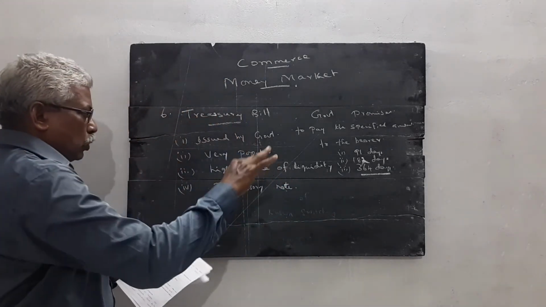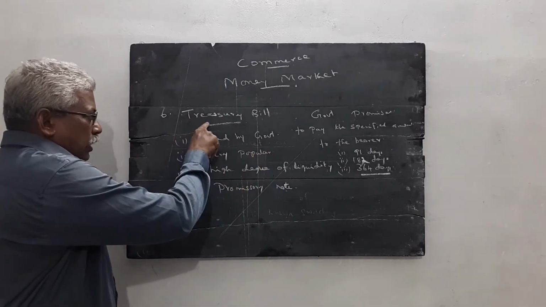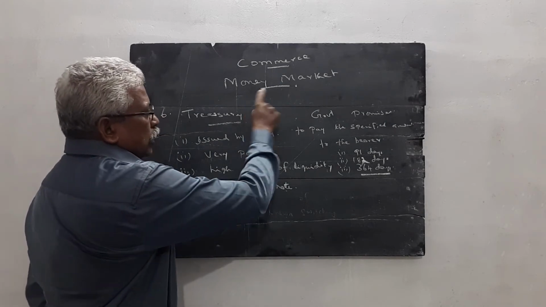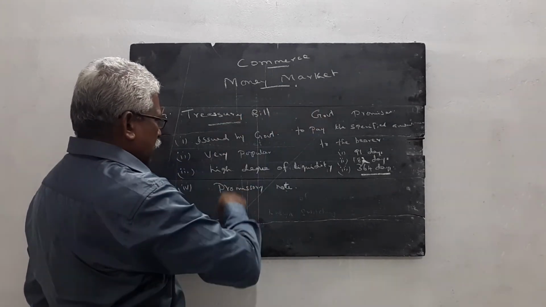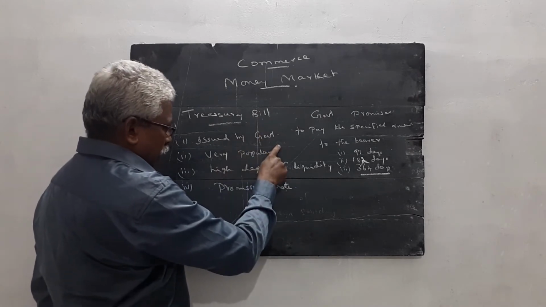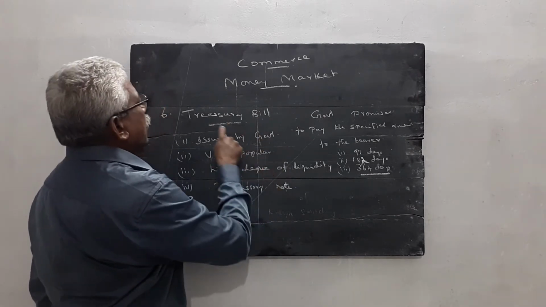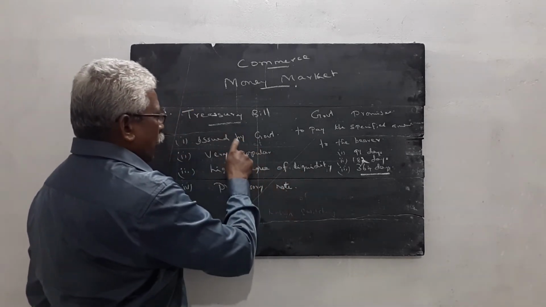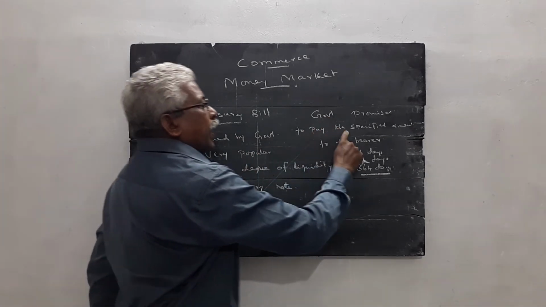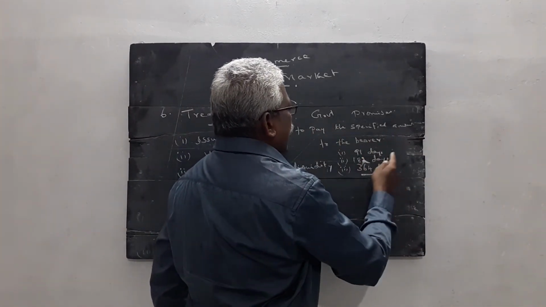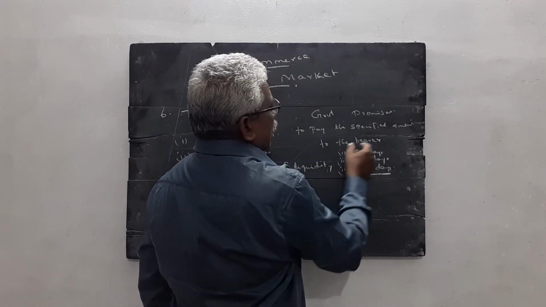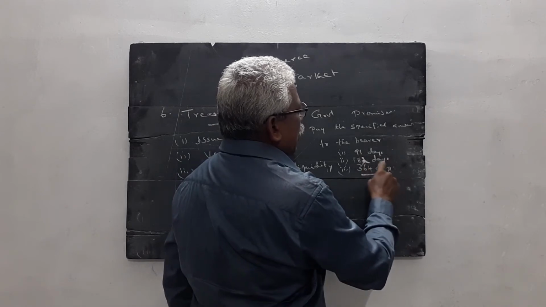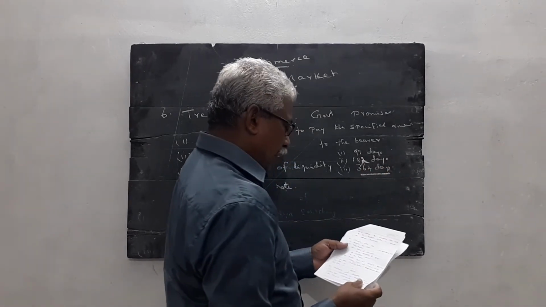Anyway, I give 6 questions. Once again, I explain the 6th question. Treasury bill is one of the instruments used in the money market. The characteristics of the treasury bill are: it is issued by the government. It is very popular. It has a high degree of liquidity. It is a promissory note. The government promises to pay the specified amount to the bearer. The treasury bills are of three types: 91 days treasury bill, 182 days treasury bill, 364 days treasury bill.